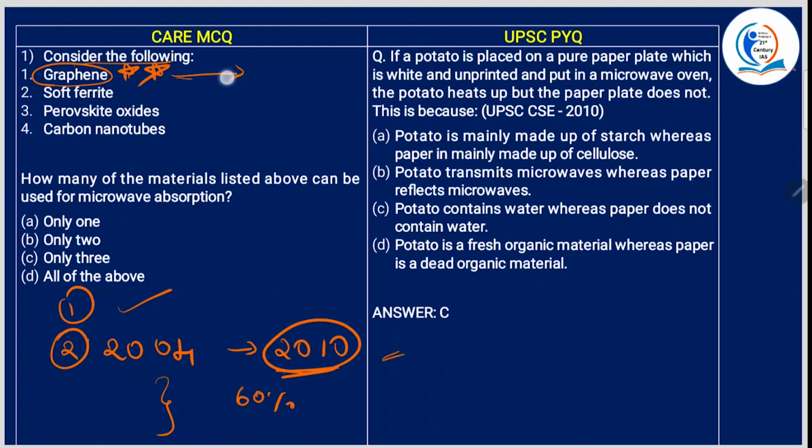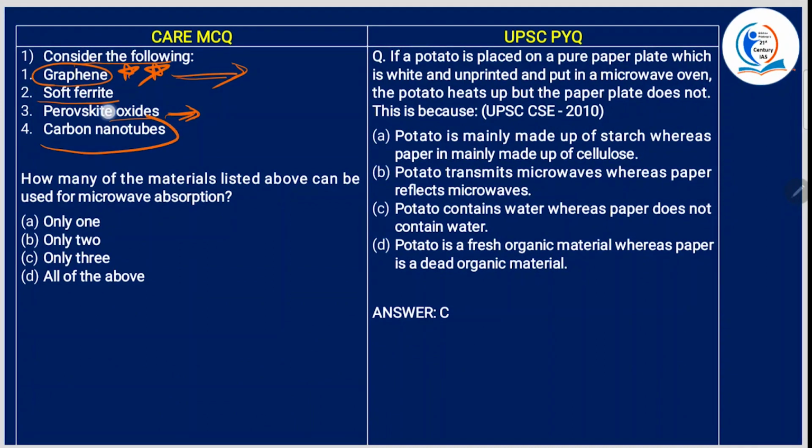Okay, so these are some basics about graphene. Now, what is a soft ferrite? Soft ferrite is a substance which is high magnetic permeability. Okay, so that is a soft ferrite. Perovskite oxides. So this is a combination of alkaline earth or rare earth metal with a transition metal.